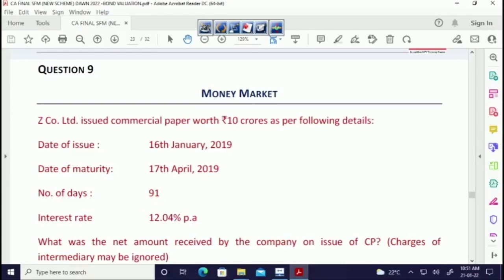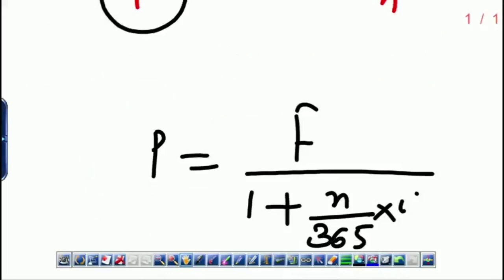What was the net amount received by the company on the issue of commercial paper? Bracket, charges of intermediary may be ignored. I was talking about the charges now, the stamp duty, the brokerage and the rating charges. We'll ignore all of them. Find out what was the issue price. So it's a very, very easy sum. Let's do it. We'll apply this formula.